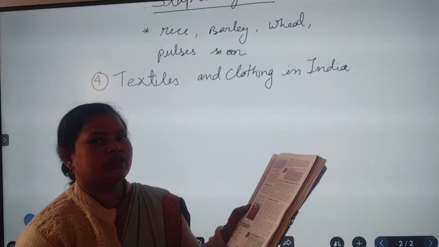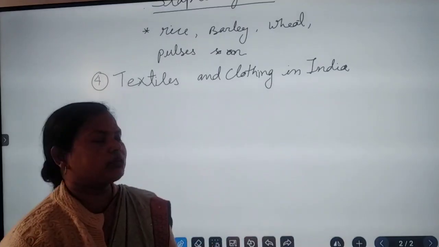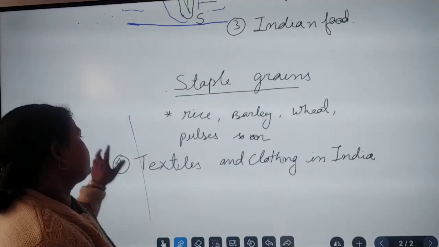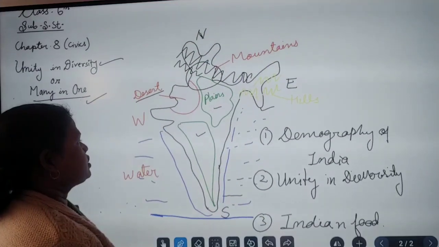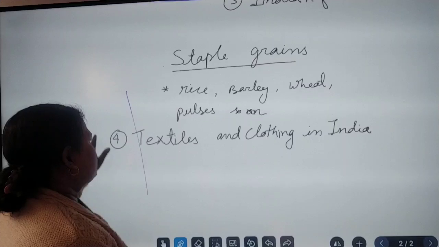The people living in different countries have different types of dresses. In the same way, the people in our country, in different states, wear different types of dresses. Here, as per the map, let's draw another map.